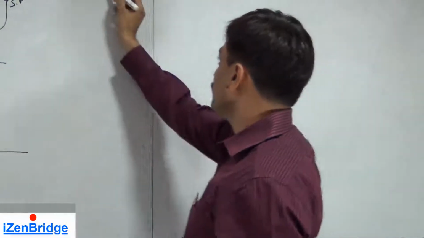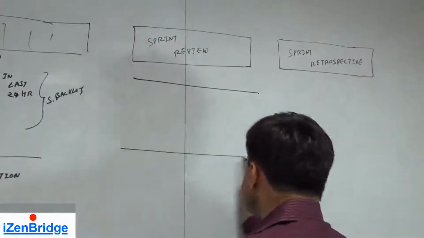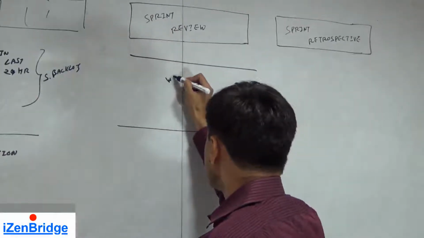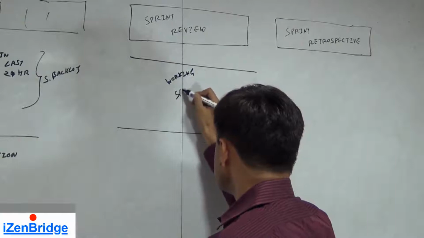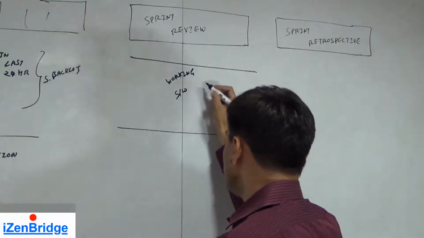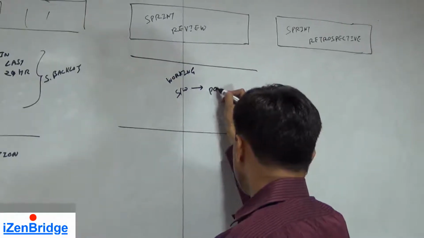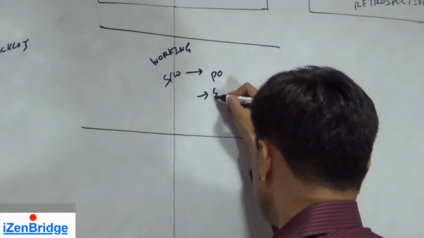So in this meeting, we present the working software to PO and stakeholders.